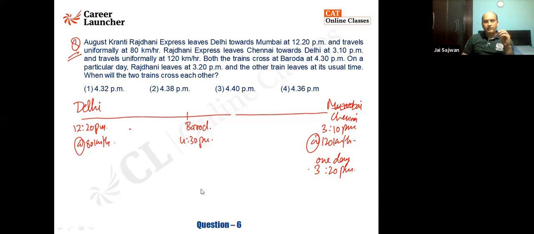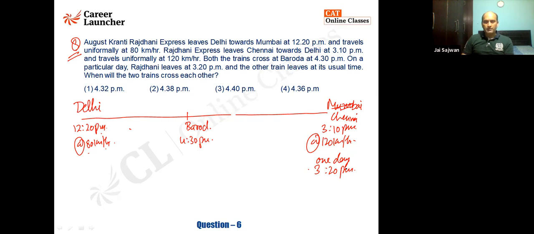In this question, it is given that there are 2 locations. One is Delhi and the second is Chennai. One train, which is known as the August Kranti Rajdhani Express, leaves Delhi for Mumbai. The second train is leaving Chennai for Delhi. So this train is leaving at 12:20 p.m. at 80 kilometers per hour. Fine. And the other train, which is leaving Chennai at 3 p.m., at the rate of 120 kilometers per hour.